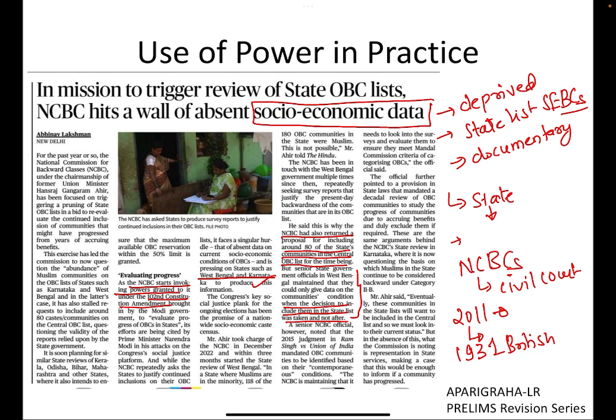so that we are able to generate actual data on the socially and educationally deprived communities, and thereby policy formulation can be done, so that their upliftment can be effectuated and they can be brought into the mainstream of the country. So this is the news piece as of now.